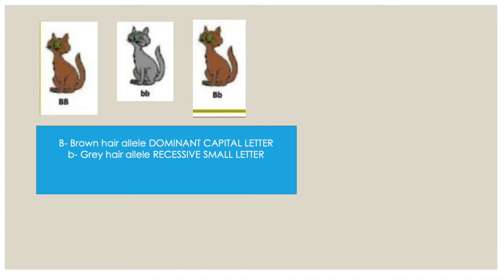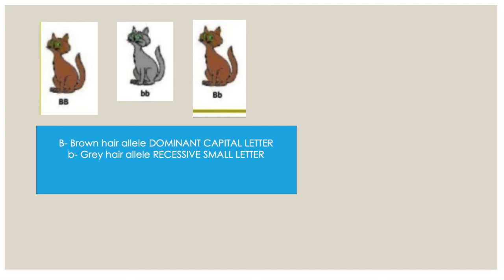Take a look at these pictures of these cats. You will see 3 cats, the first with brown fur, the second with grey fur, and the third also with brown fur. Now, take a look at the letters that are below them. For the brown cat, the first one, you can see there's a capital B and a capital B, which means it's definitely going to have brown hair. For the second cat, you can see a small b and a small b, which means it'll definitely have grey hair. But what about the third cat?